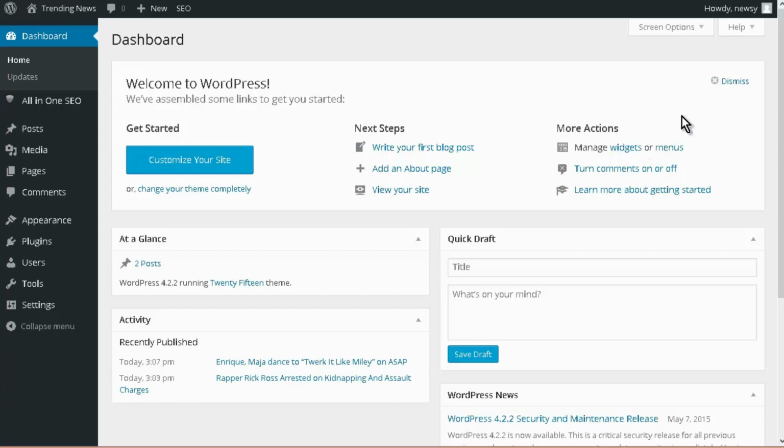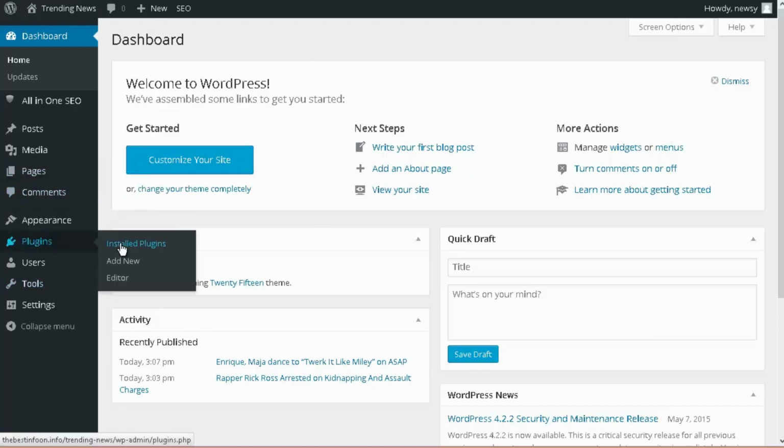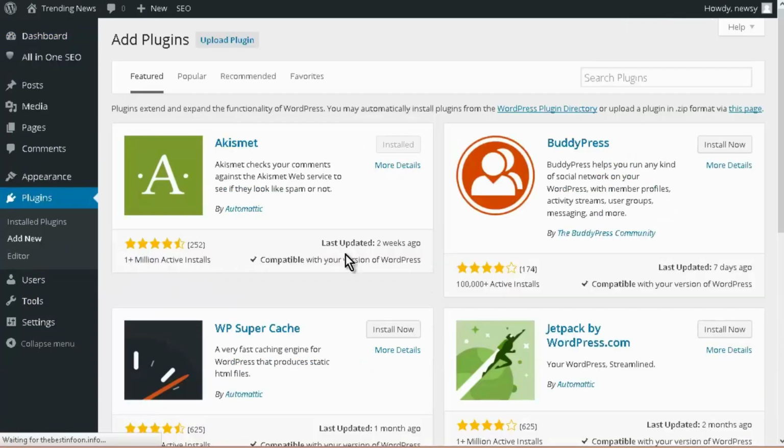Okay, so what you want to do, first of all, is we need to put a social plugin on the site. So let's go to plugins and add new. This is so people can social bookmark our site and share it. And now we want to type in here social.